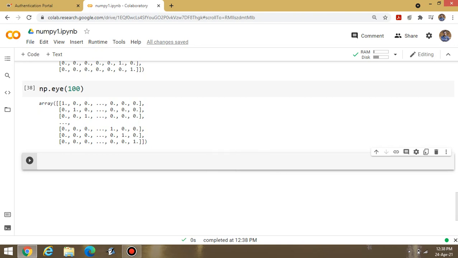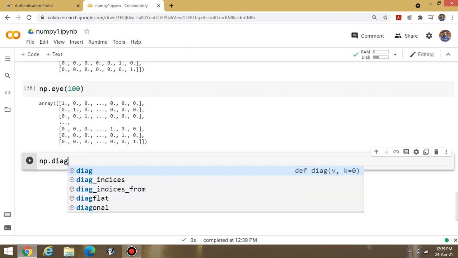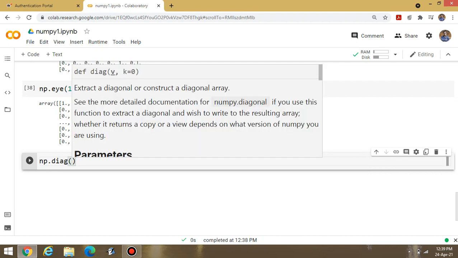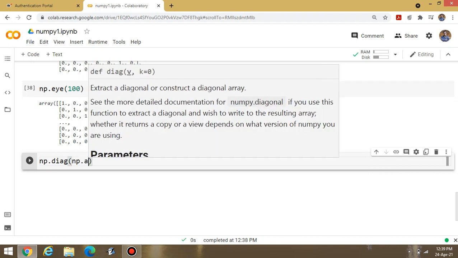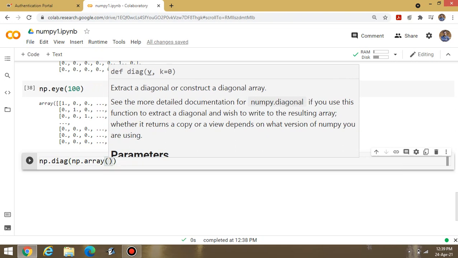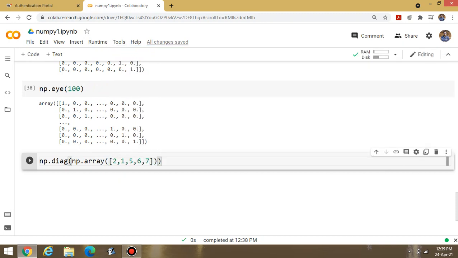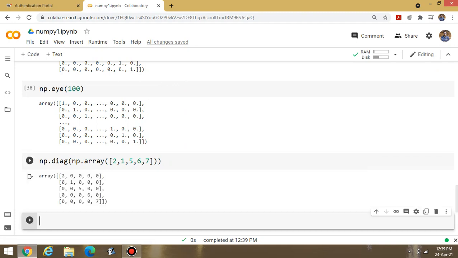Now, after the completion of these topics, till now we completed arange, linspace, ones, zeros and I. Now one more thing is there, suppose I have to change some new value inside the diagonal, then what to do? I have to write here np.array and inside that suppose I am passing some values 2, 1, 5, 6, 7. Now let us execute this one. You can display the values at the diagonal position.